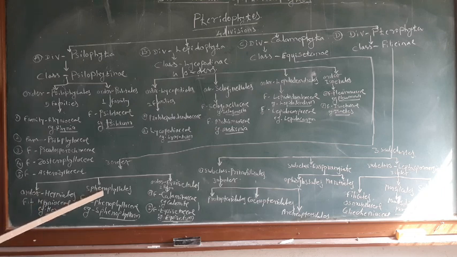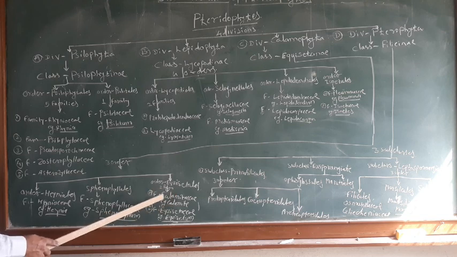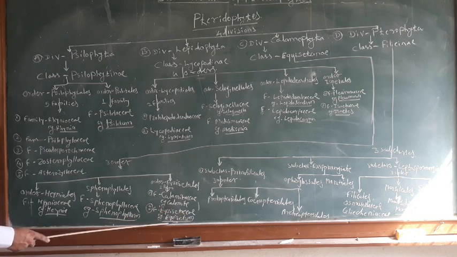The order Sphenophyllales includes the family Sphenophyllaceae, and the example is the genus Sphenophyllum. Then order Equisetales has two families, Calamitaceae and Equisetaceae. The Calamitaceae is a fossil family, including the important fossil genus Calamites, and the living genus Equisetum is included in family Equisetaceae.